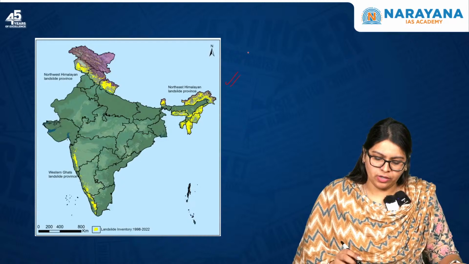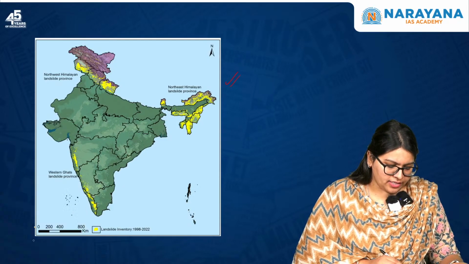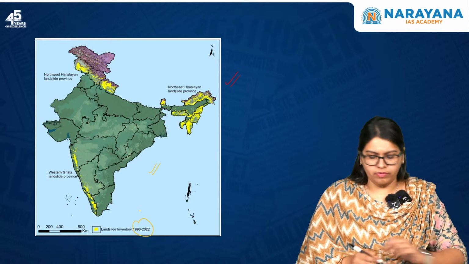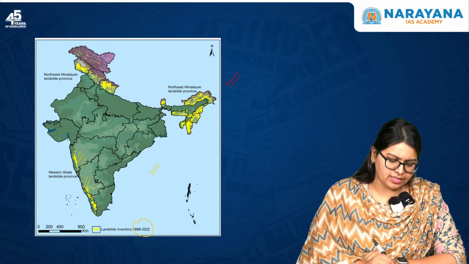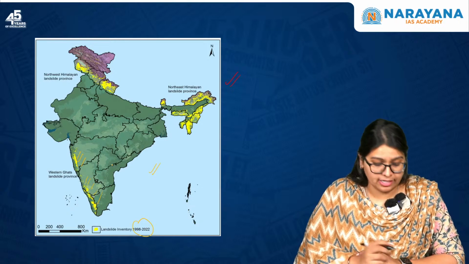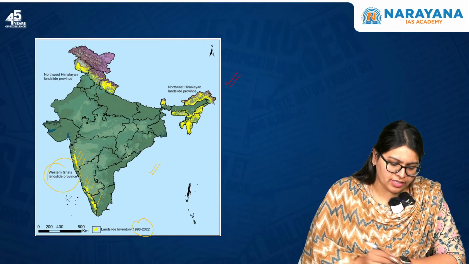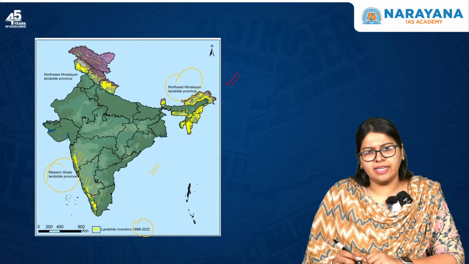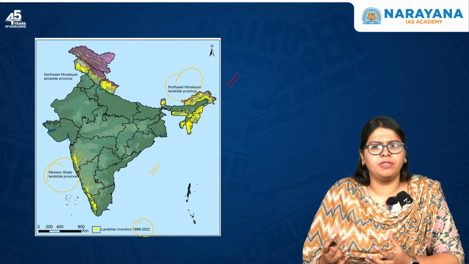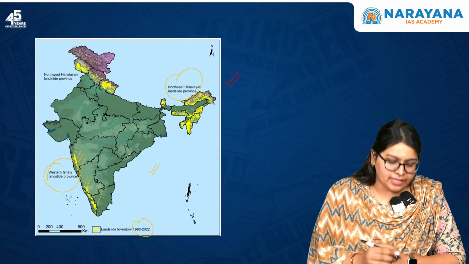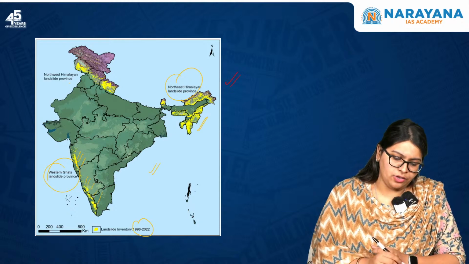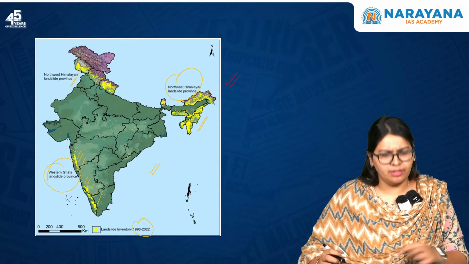If you see this particular map, it signifies the landslide inventory from 1998 to 2002, where these yellow marked areas are the regions which are prone to landslides mostly. Here you can see the Western Ghats landslide province, and here you can see the northeastern Himalayan landslide province, which includes states like Arunachal Pradesh, Assam, Sikkim, etc. Next one, Assam, then you have Mizoram, Meghalaya, etc. And here you have the northwestern Himalayan landslide province.